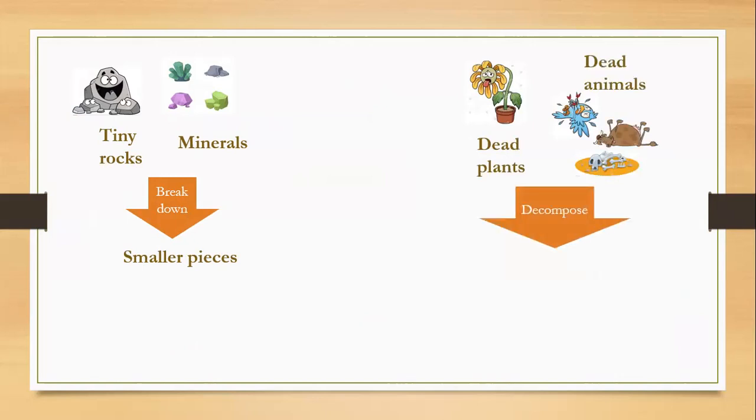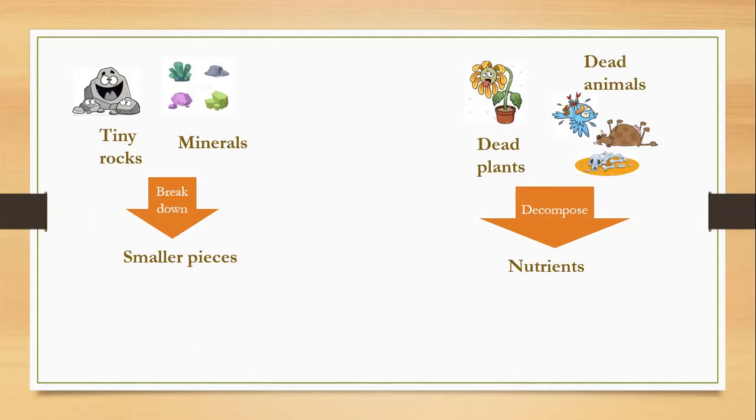And we said that decompose has the meaning of breaking down. When you go bigger, you will understand decompose much more. The animals and plants die and are buried under the ground, and then they break down and decompose into nutrients.